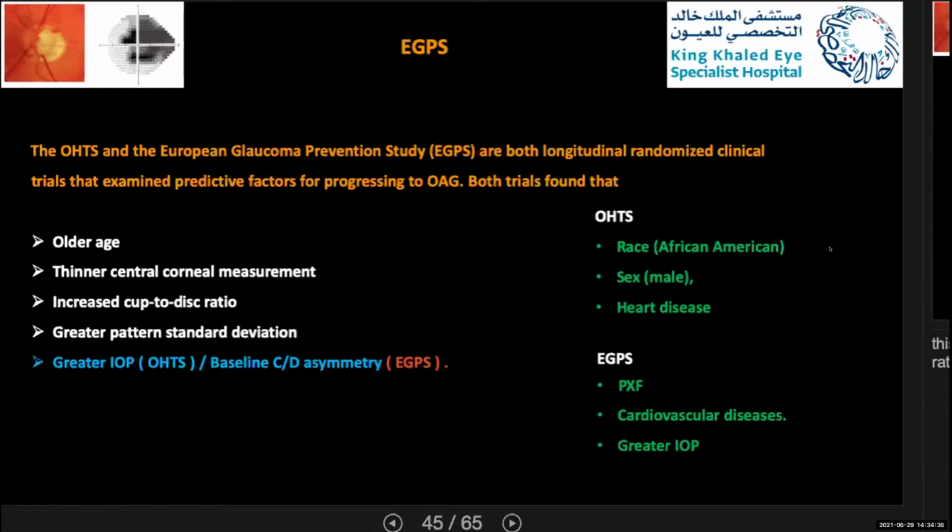a risk factor. Now actually, if you can see, there is a lot of study that mentioned that African Americans are more susceptible to primary open-angle glaucoma. And what they found in the ocular hypertension treatment study, the African American patients have thinner corneas and larger cup to disc ratio, and this was the cause of their conversion to open-angle glaucoma, not the race itself.